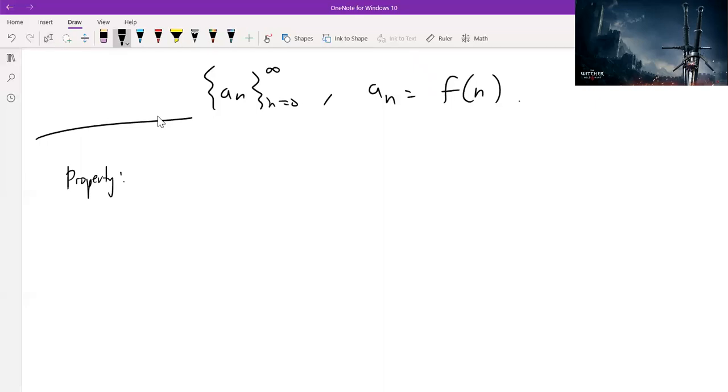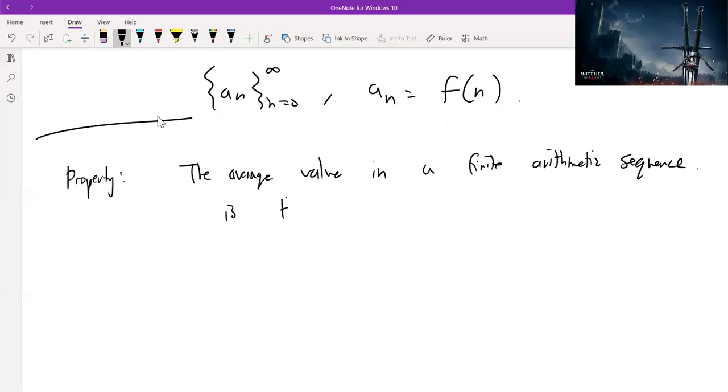It's going to be that the average value in a finite arithmetic sequence is going to be the median of the sequence.